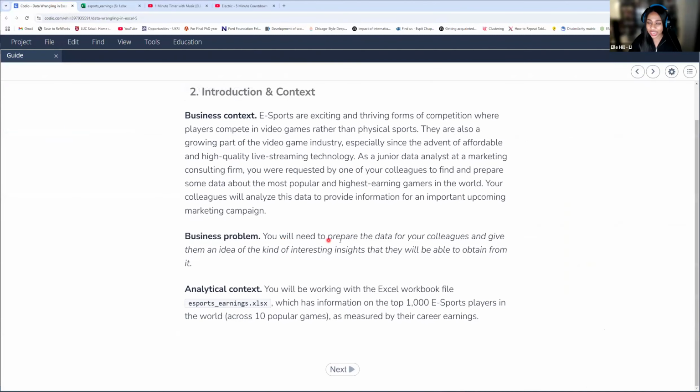All right, so now that we've gone through our data, we need to prepare our data for our colleague and give them an idea of interesting insights that they'll be able to obtain from it. So essentially, how lucrative is esports and should we quit and just all go to esports? No, just kidding. But we do want to understand our teams a little bit more, as well as our players and their earnings.